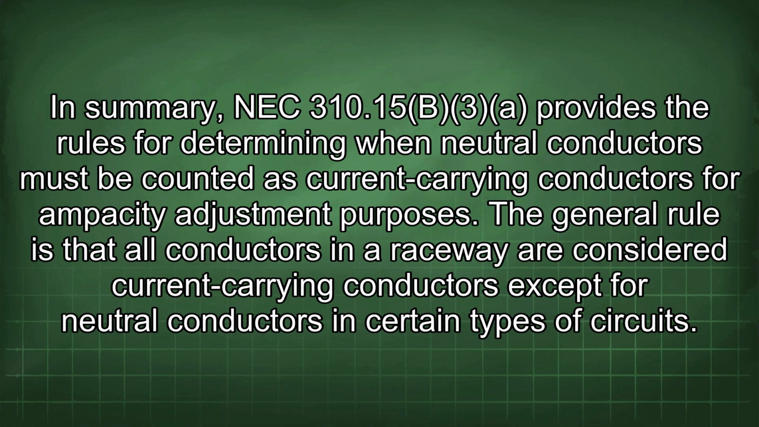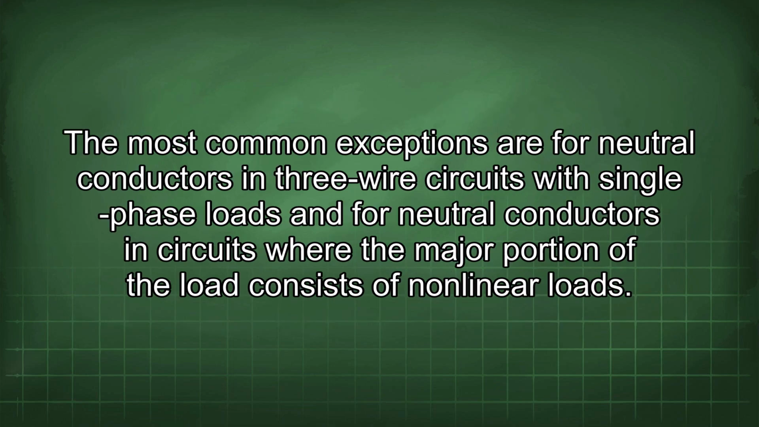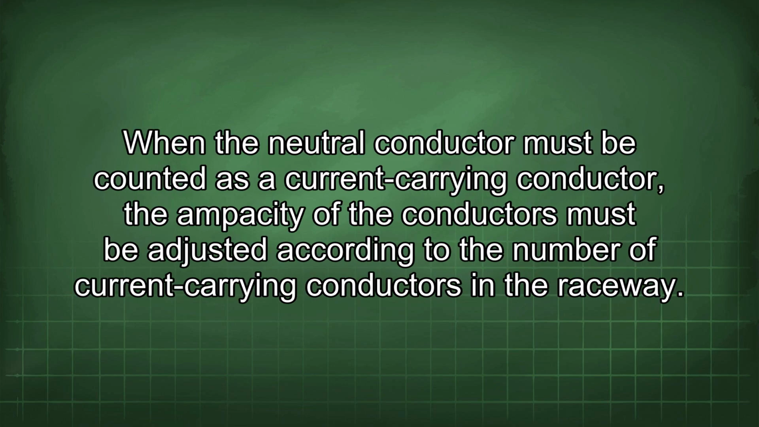In summary, NEC 310.15(B)(3) provides the rules for determining when neutral conductors must be counted as current-carrying conductors for ampacity adjustment purposes. The general rule is that all conductors in a raceway are considered current-carrying conductors except for neutral conductors in certain types of circuits. The most common exceptions are for neutral conductors in 3-wire circuits with single-phase loads and for neutral conductors in circuits where the major portion of the load consists of nonlinear loads. When the neutral conductor must be counted as a current-carrying conductor, the ampacity of the conductors must be adjusted according to the number of current-carrying conductors in the raceway.